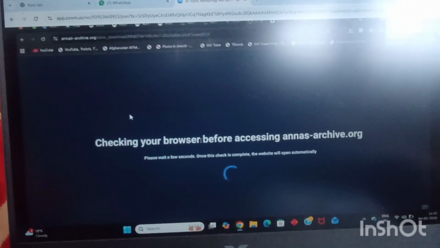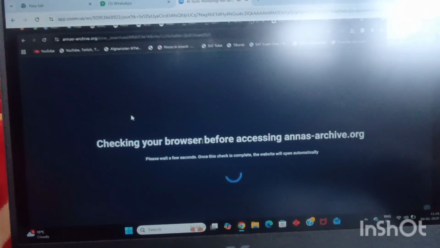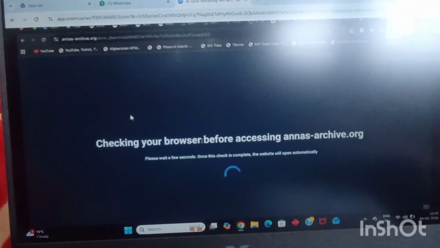And folks, who is absolutely mind-blown? I got this book right in front of me. I can simply go over here, right? I can click on the slow download, because the fast download will ask you to log in and do 100 things. If I just click on slow download, it will directly give me the link for the book.